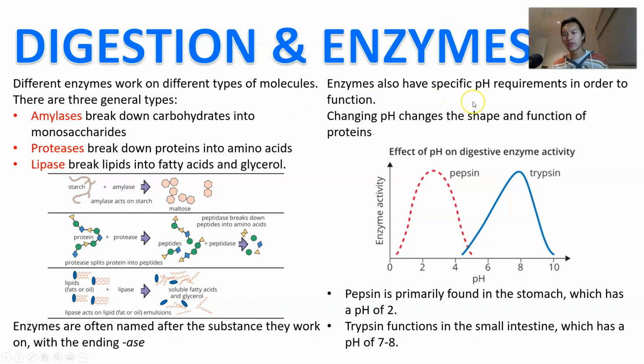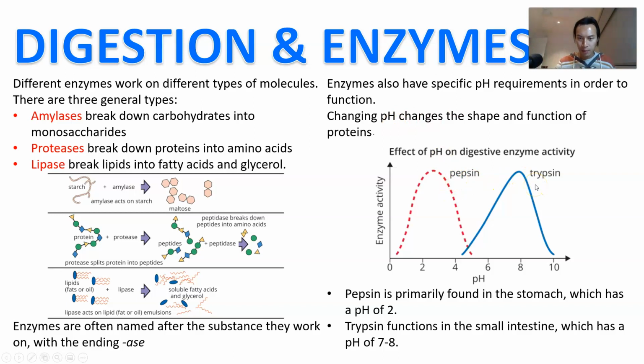Enzymes also have a specific pH requirement. In other words, they need a certain level of acidity to really function and to function well. Changing pH can change the shape and the function of the protein, either activating or deactivating them. So here's an example, right? Here are two different types of enzymes, pepsin and trypsin.